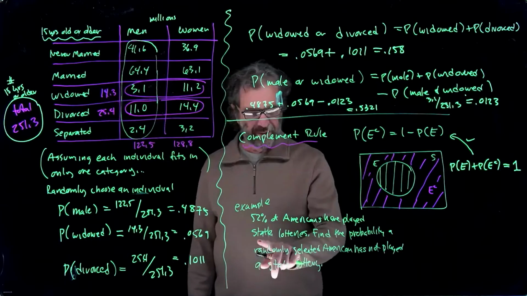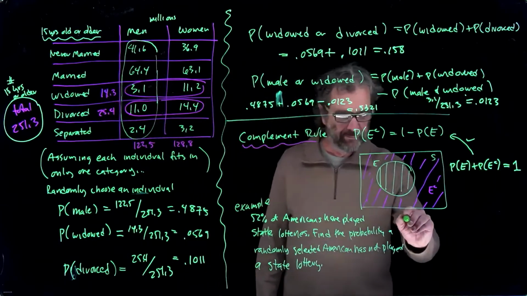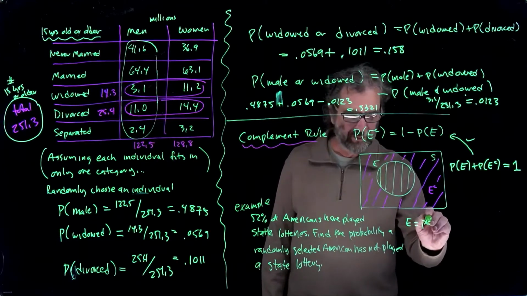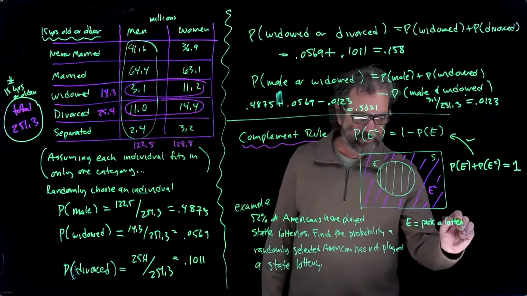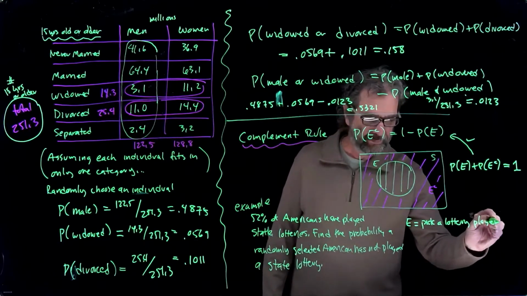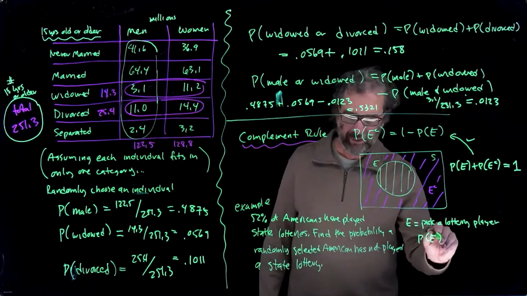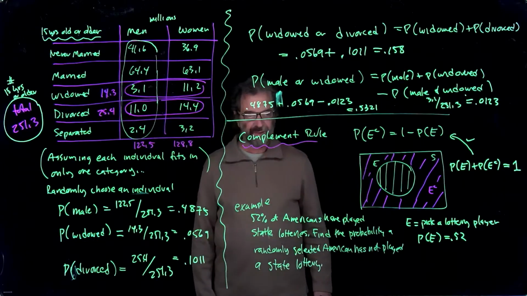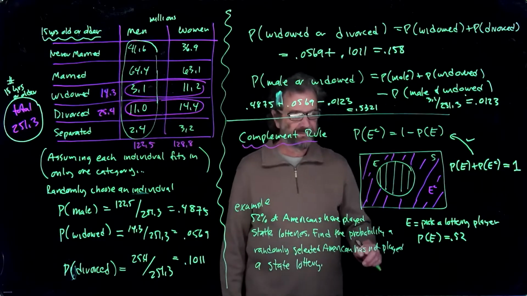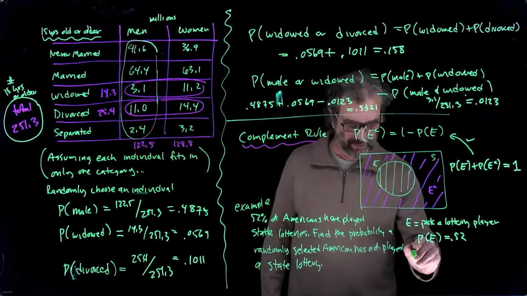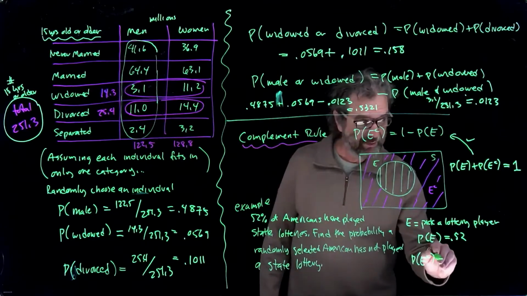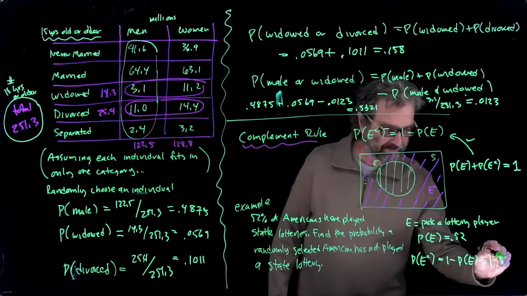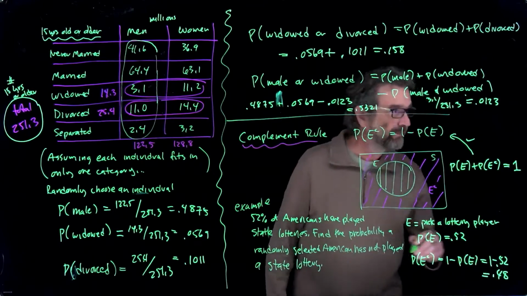So here's an example of using the complement rule. 52% of Americans have played state lotteries. So if we set E equal to the event that you pick a lottery player, then the probability of E should be 0.52. Find the probability a randomly selected American has not played a state lottery. Well, that'll be E complement. That'll be the probability you don't pick a lottery player. And the probability of E complement is 1 minus the probability of E. And 1 minus 0.52 is 0.48, like that.